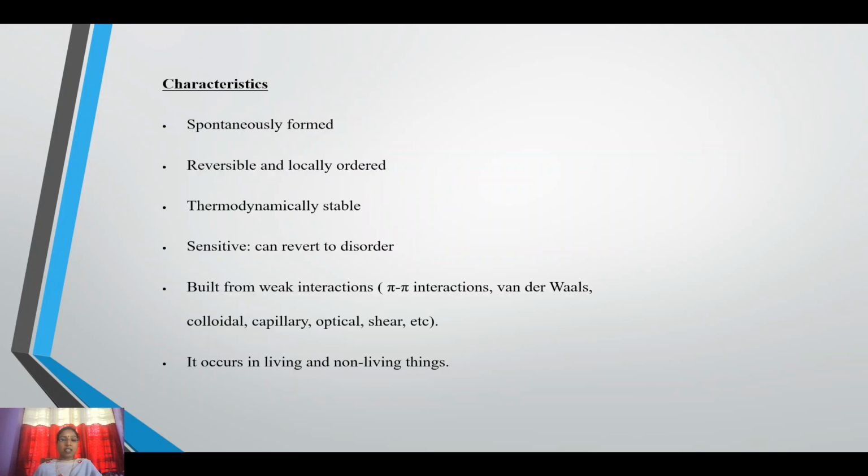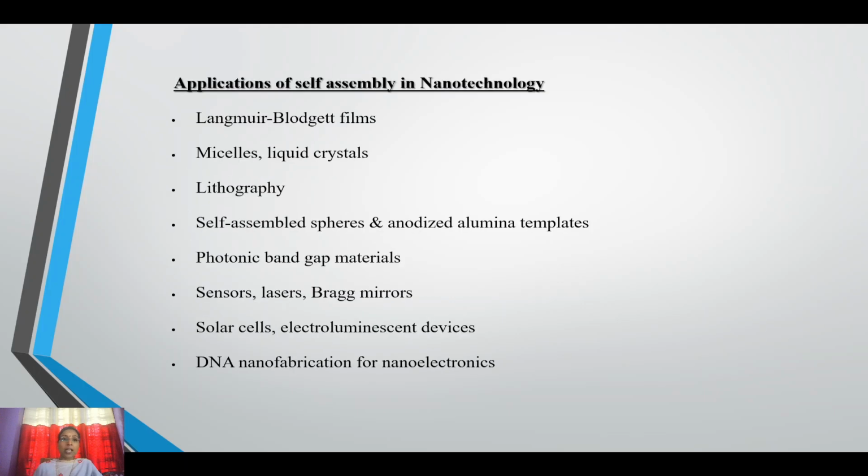What are the characteristics of self-assembly? It is spontaneously formed without any external influence, and it is reversible and locally ordered. It is ordered without any external influence, and it can be reversible because it is formed by weak interactions, but it is thermodynamically stable. It is sensitive and can revert to disorder. It is built from weak interactions like pi interactions, van der Waals, colloidal, capillary, optical, etc. It occurs in living and non-living things.